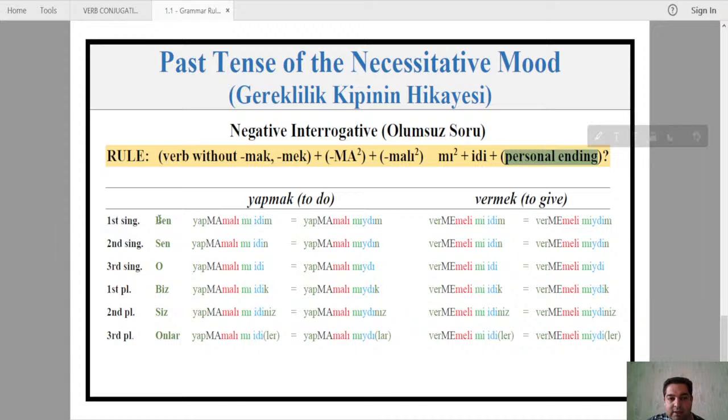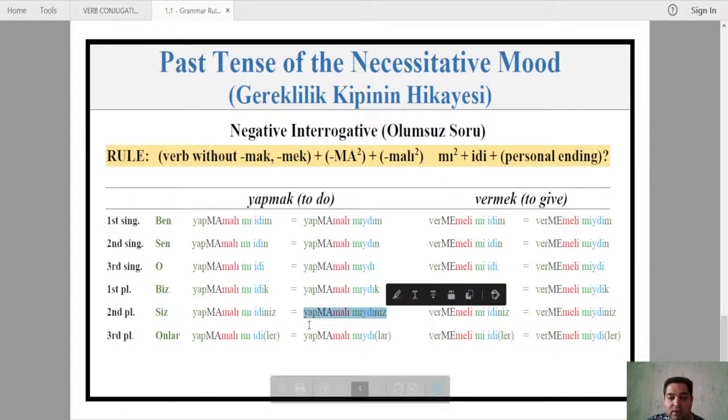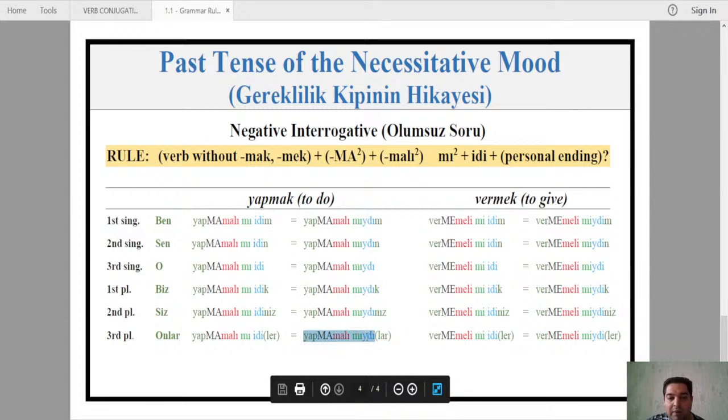So in this case ben, right? Ben yapmamalı mıydım? Sen yapmamalı mıydın? Which means basically didn't you have to do, right? O yapmamalı mıydı? Biz yapmamalı mıydık? Siz yapmamalı mıydınız? And onlar yapmamalı mıydılar? For the verb to give,